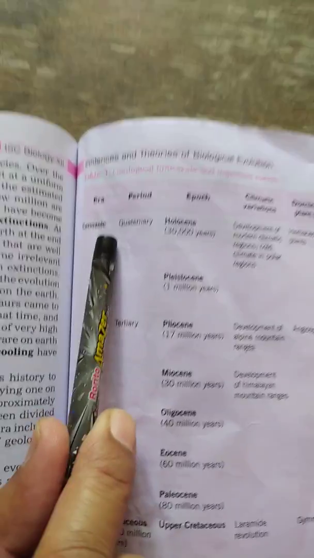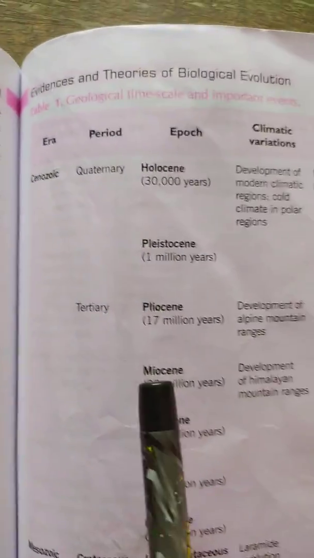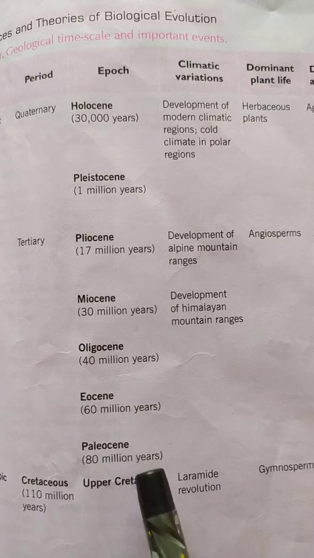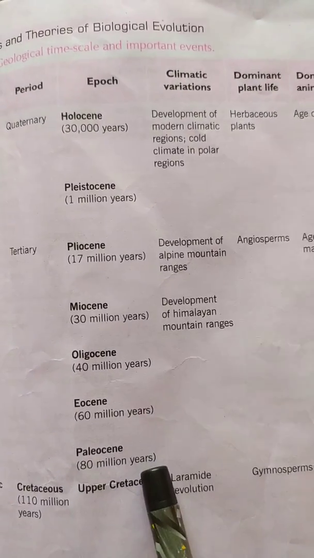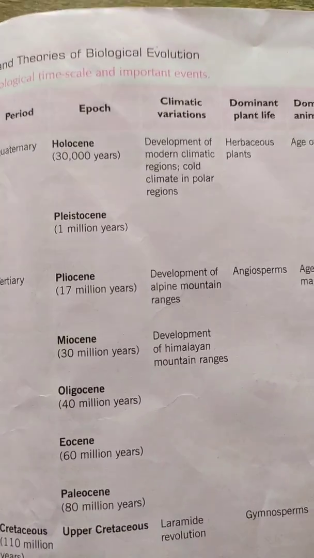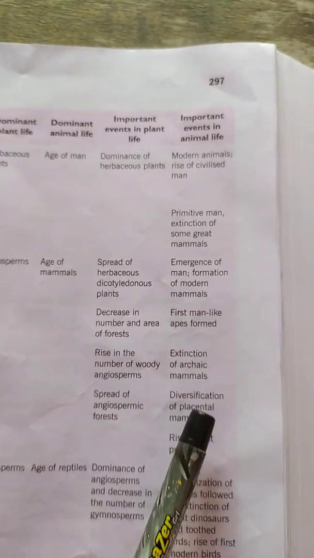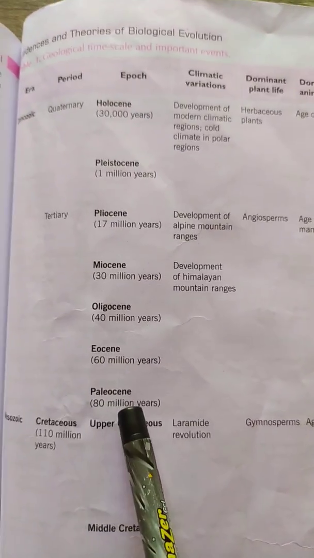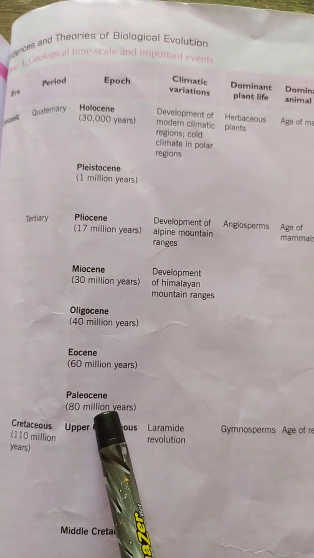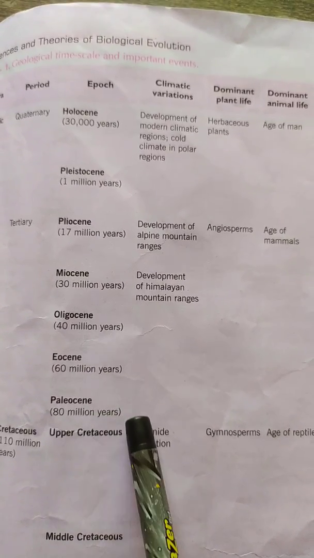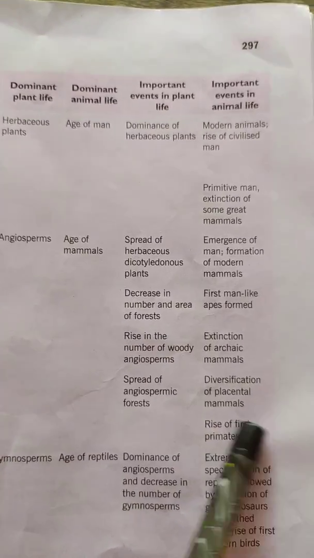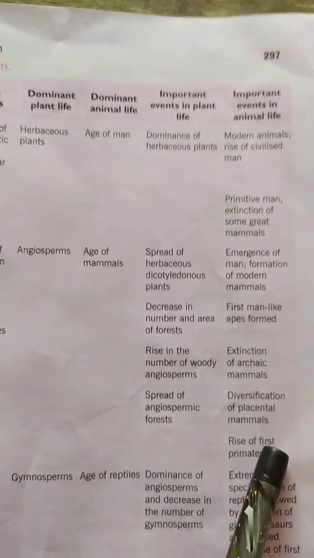Now we come to the Cenozoic Era. In Cenozoic Era, again we have several epochs, and each epoch shows a regular evolutionary development in plants and animals. We see in Paleocene Epoch, the rise of the first primate animals.